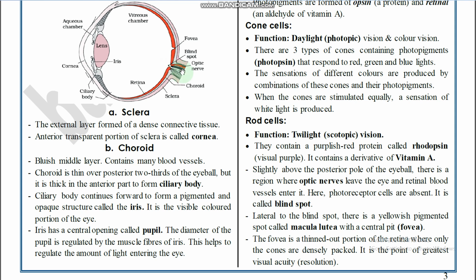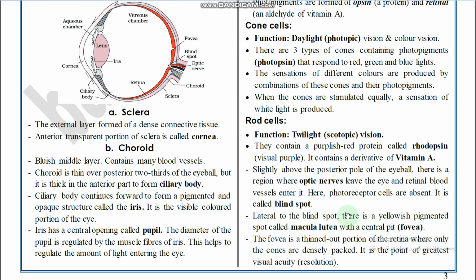What is meant by blind spot? Whenever blood vessels enter inside and optic nerves emerge out, that region is called the blind spot. And in the blind spot, what is absent? Photoreceptor cells are absent. Here in this region there are no photoreceptor cells, right?